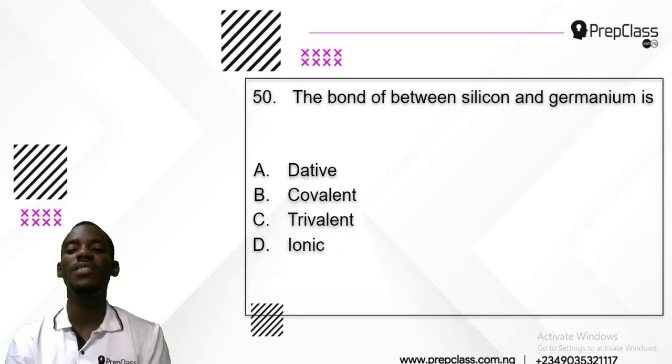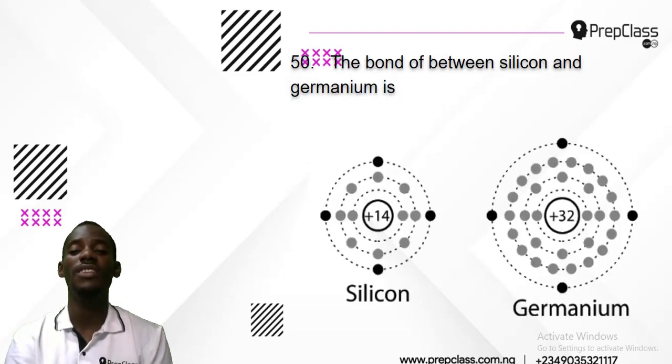The bond between silicon and germanium is what? What kind of bond is that? Is it dative bond, covalent bond, trivalent bond, ionic bond? Now the simple answer to that question is just what?